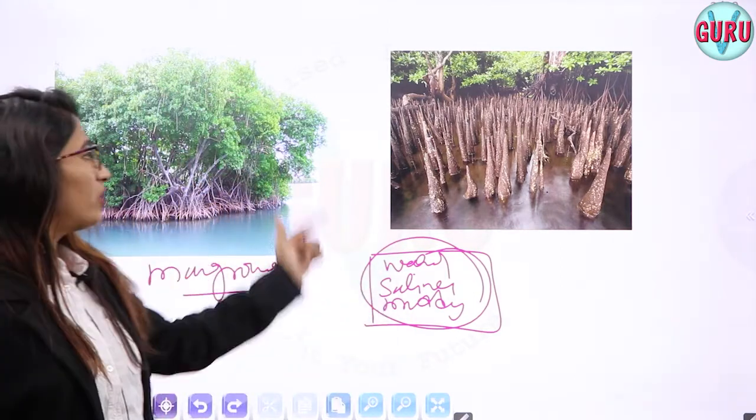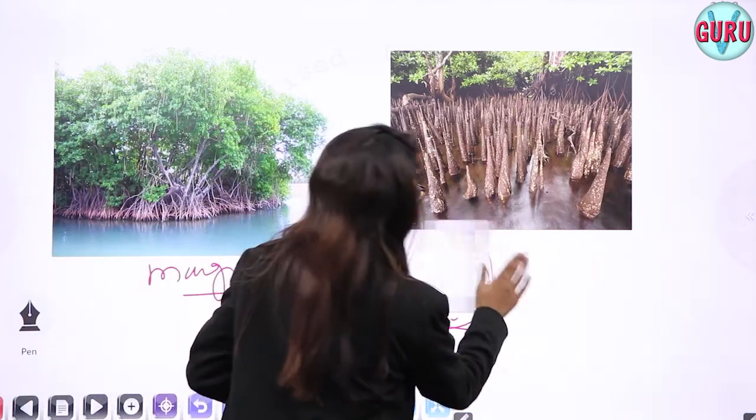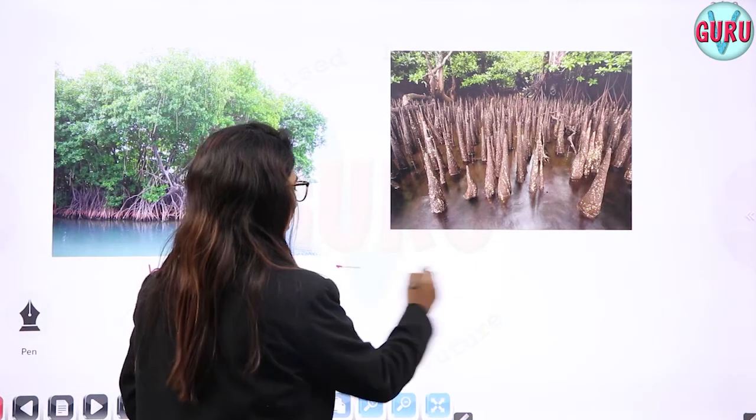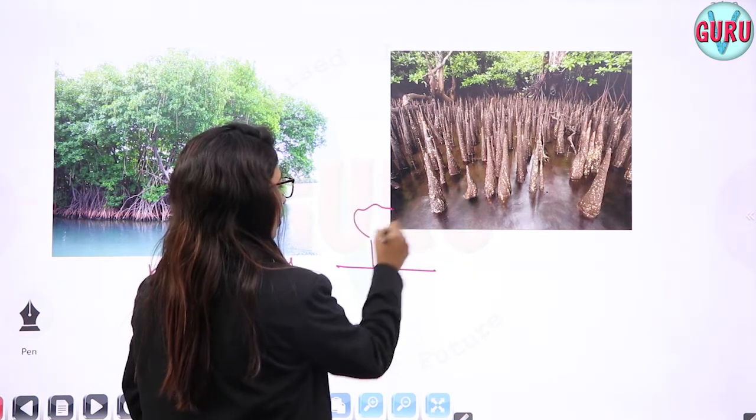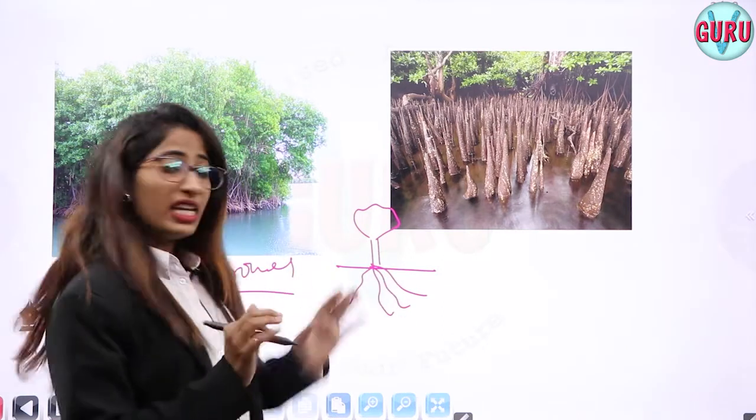So, how are these plants growing over there? Because, look, any kind of plant you see, the regular one, if this is the plant, there are roots. So, they need to breathe.